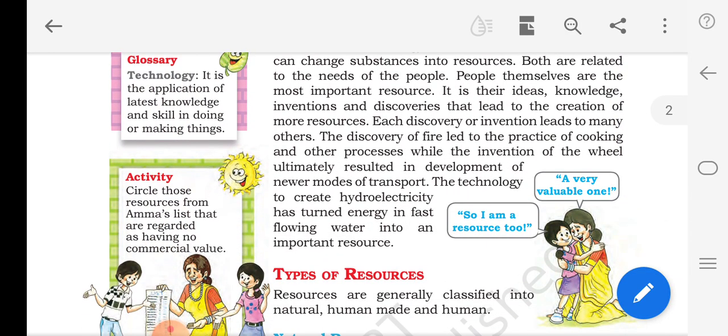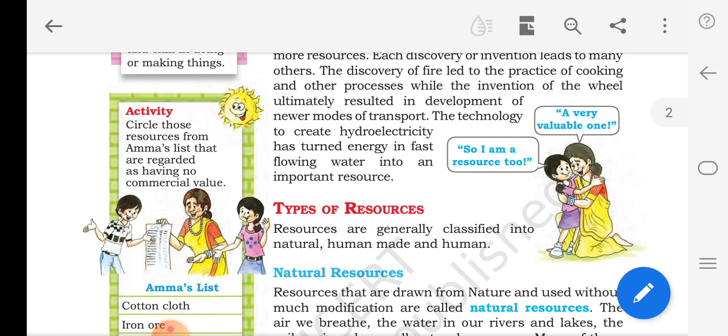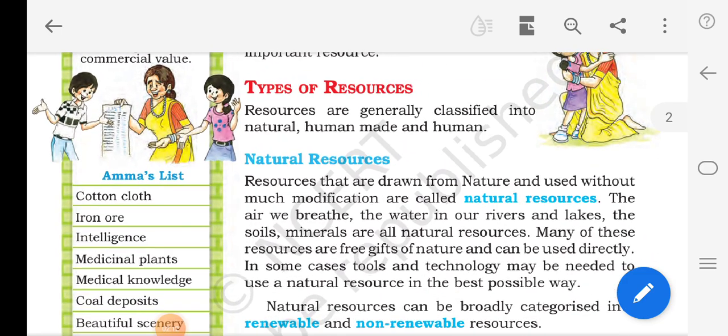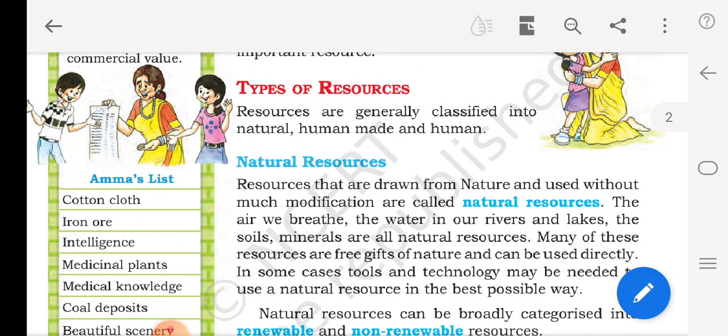Now let's see the types of resources. What are the types? Natural resources, human made resources and human resources. Let me show the image of natural resources. What is a natural resource?